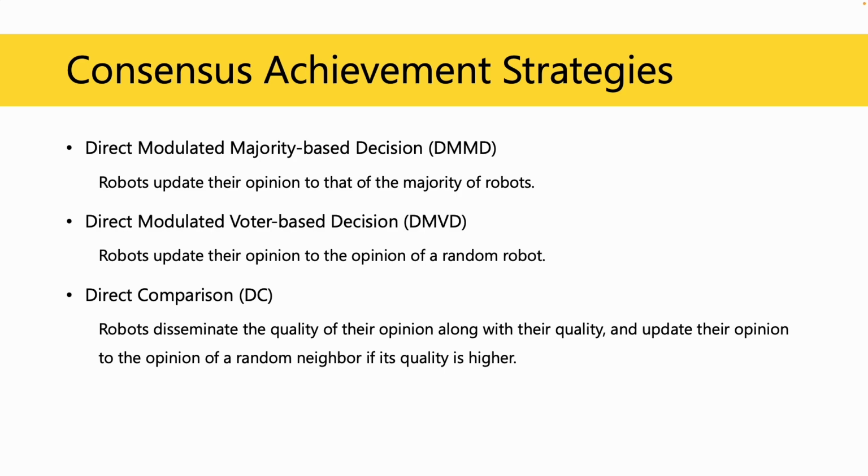This scenario was used to test the performance of three consensus achievement strategies. These are DMMD, DMVD, and DC. In DMMD, robots read the opinions disseminated by their neighbors and change their opinion to the opinion of the majority. In DMVD, the opinion of a random robot is chosen. In DC, robots disseminate both their opinion and the quality of their opinion. Then, robots pick a random neighbor and compare the quality of their neighbor's opinion with the quality of their own opinion and pick the opinion with a higher quality.